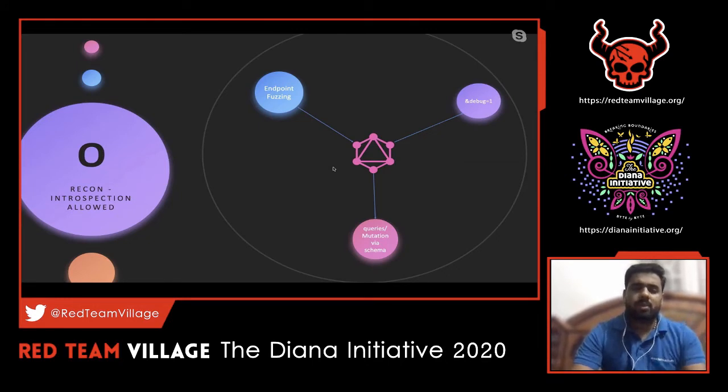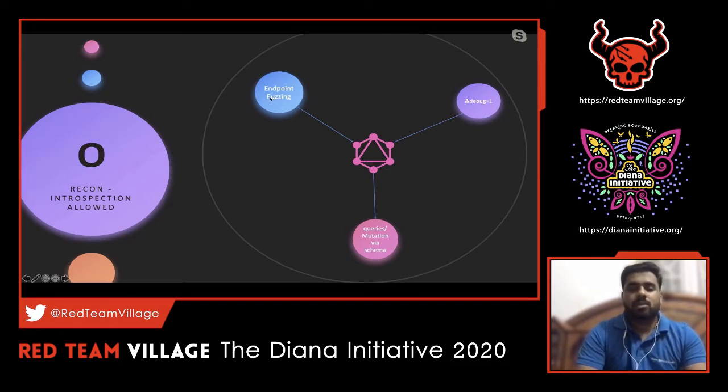So the main thing with respect to GraphQL pen testing: for example, you got a target to perform a pen test or a bug bounty activity. In that case, we have to start with the recon process, right? Recon is everything, and the first thing we have to look at is the introspection. Introspection is nothing but a piece of query we can craft, and that query will perform an operation to pull out certain data from the backend schema. We are going to interact with the schema, the SDL language structure, to pull out certain information from the backend server. That's what we are going to achieve with introspection.